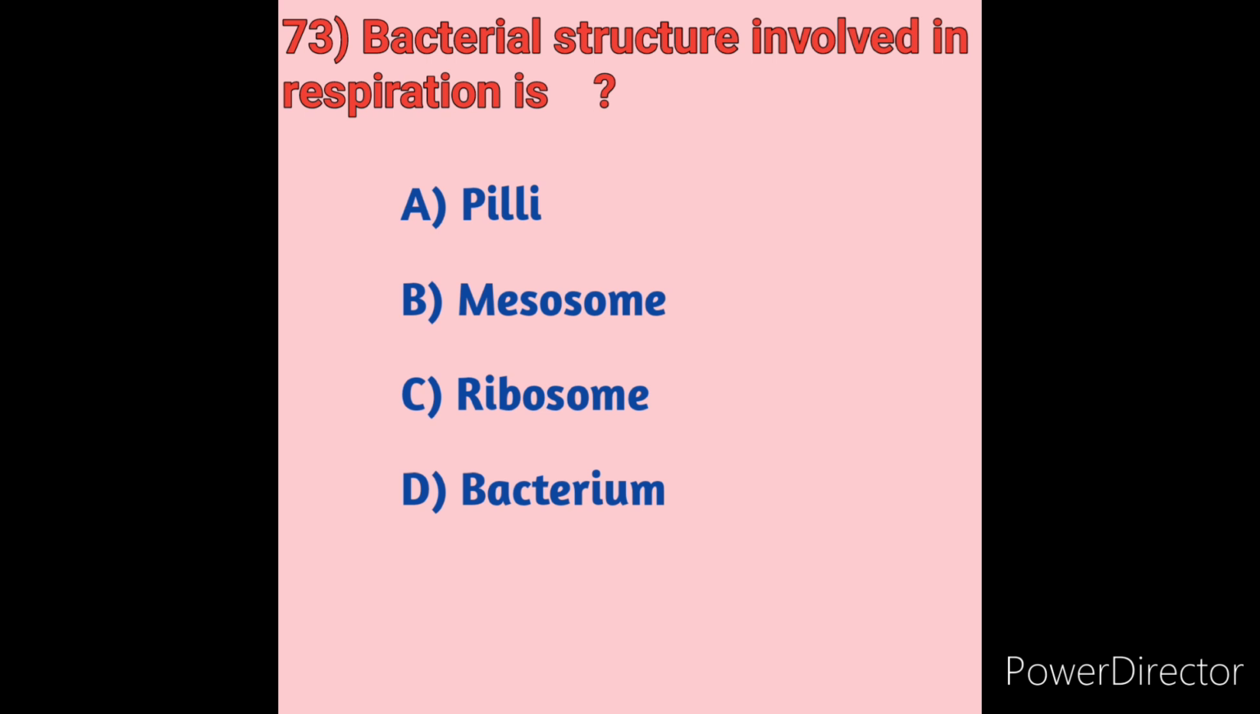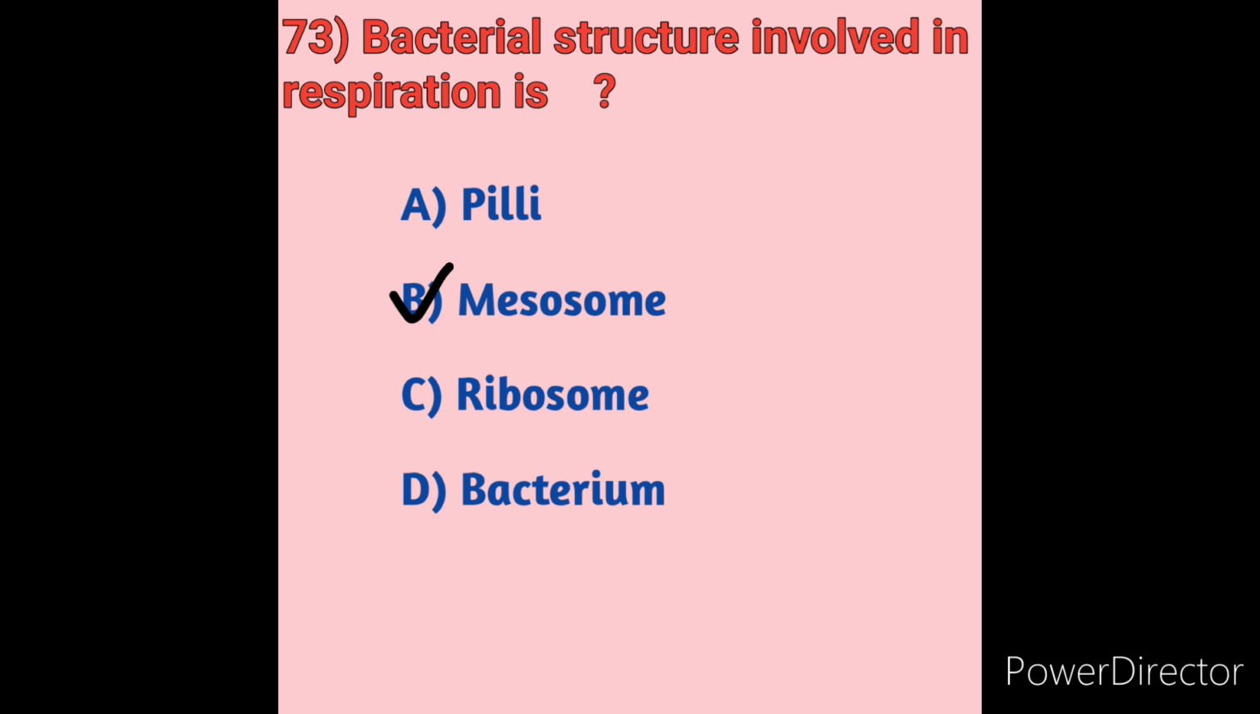The site of aerobic respiration in the bacterial cell is the mesosome. Cellular respiration is an energy generating process that occurs in the plasma membrane of bacteria. Mesosomes are folded invaginations in the plasma membrane of bacteria. Various respiratory enzymes are present in the mesosome. Mesosome helps in cellular respiration. So the bacterial structure involved in respiration is the mesosome. Option B is the correct answer.